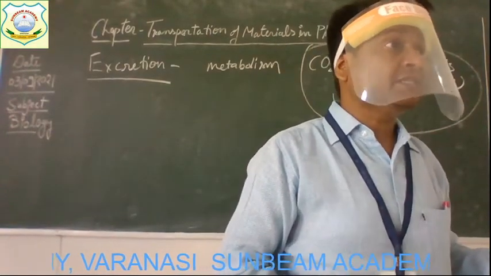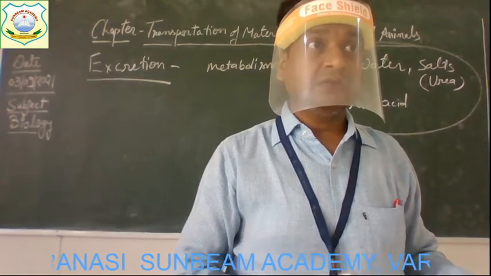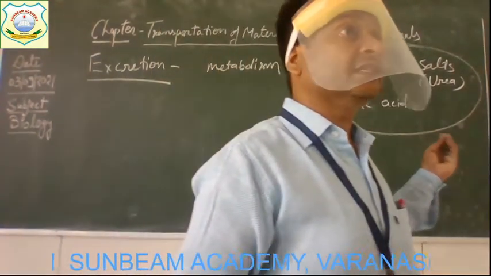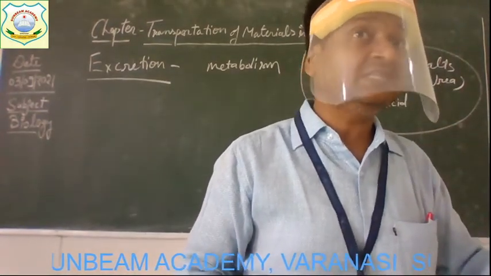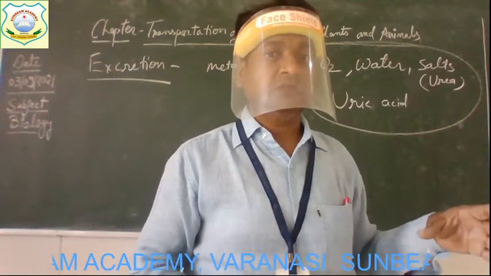They become poisonous and harmful for our body. Get it? They create a lot of problems and are responsible for the appearance of diseases. So that is why our body removes them.